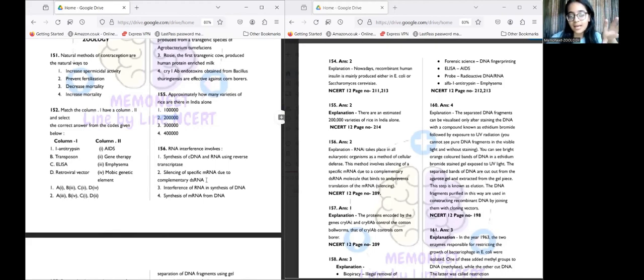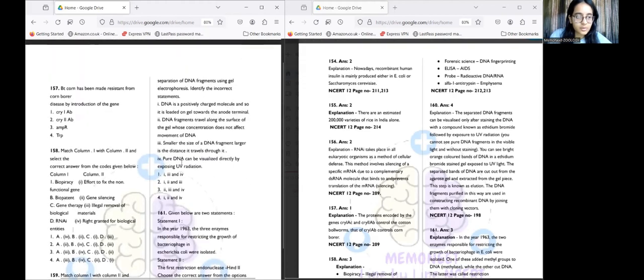So, silencing of specific mRNA. In RNA interference, the mRNA is silenced. Why? Because of the presence of a double-stranded RNA. And this RNA interference takes place in eukaryotic organisms as a method of cellular defense.